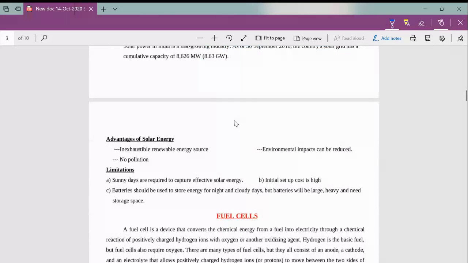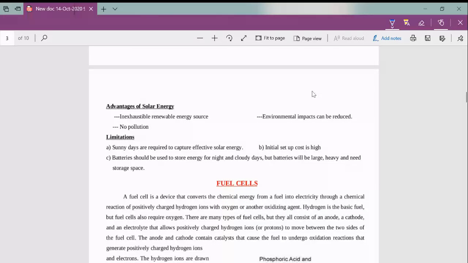certain disadvantages for solar energy also, because it depends on the installation cost for solar energy systems or panels, which is high. But it is only a one-time cost, then it will last lifelong, and only a few maintenance needs will happen. The advantages of solar energy are that it is an inexhaustible renewable energy source, it is non-polluting, and we can reduce the environmental impact.